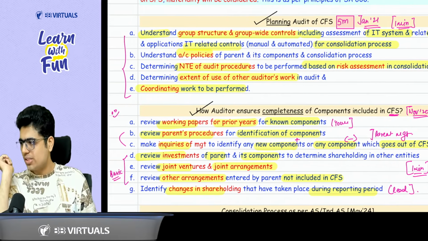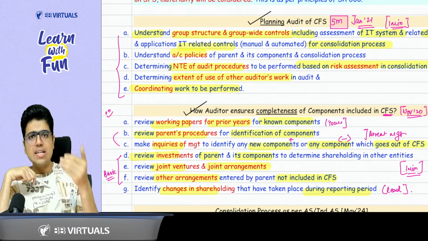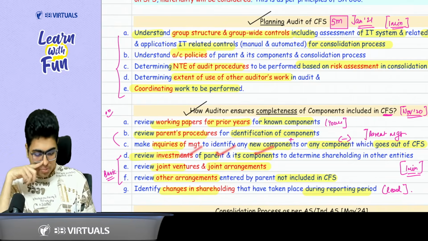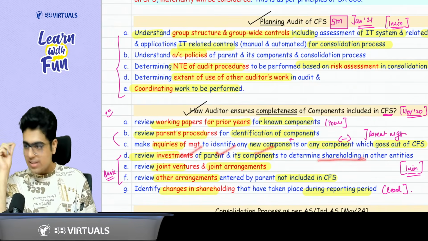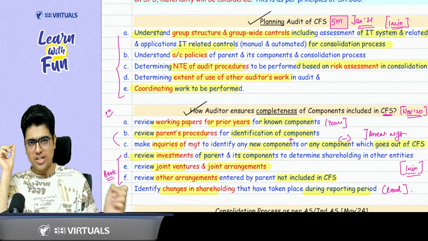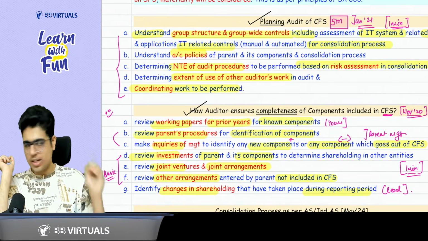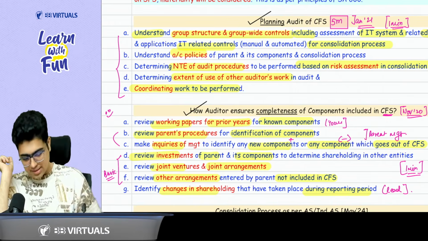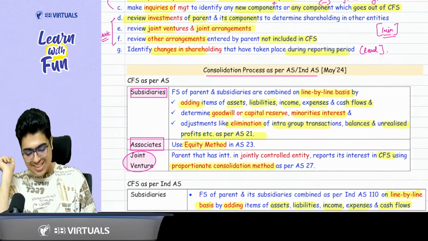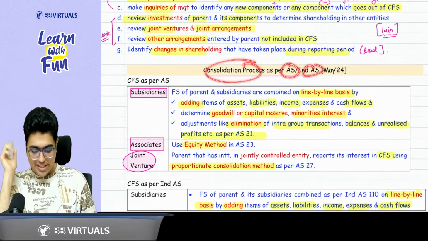Then do the basic procedure. Components are what? My investments. Review the investments of the parent and the components to determine the shareholding. Then joint ventures, joint arrangements and other arrangements not included in CFS. So these 3 basic points you can cover. Clear, boss? Clear, sir. Then we discussed the FR topic, our favorite topic. Consolidation process as per AS or Ind AS.